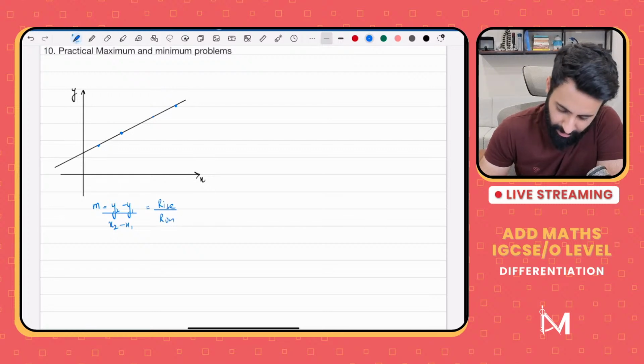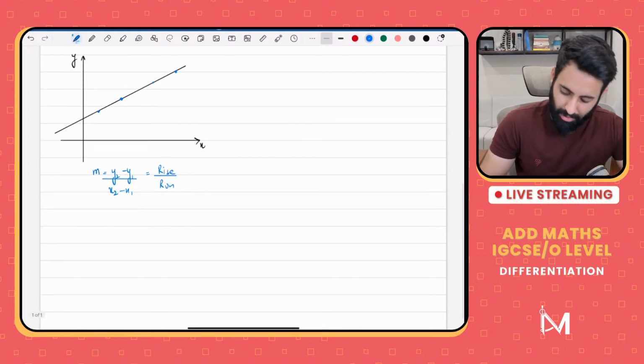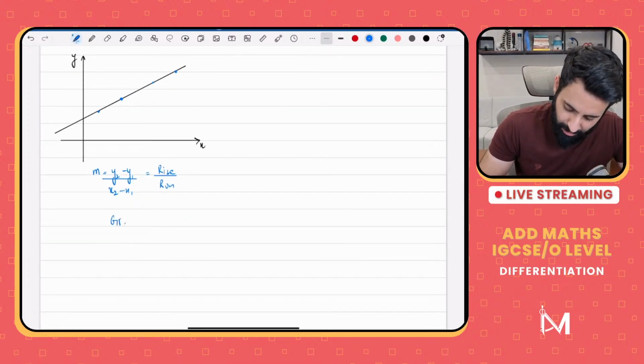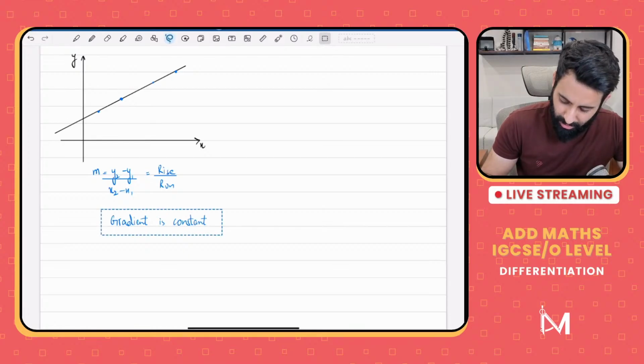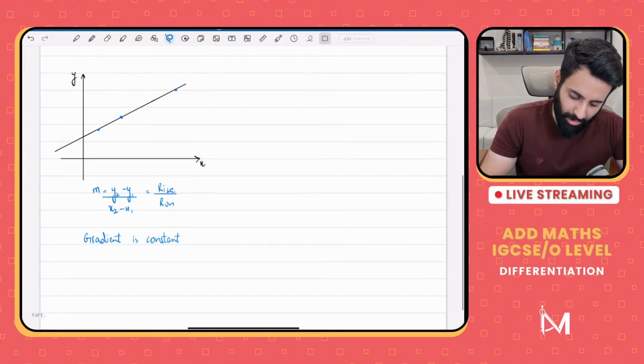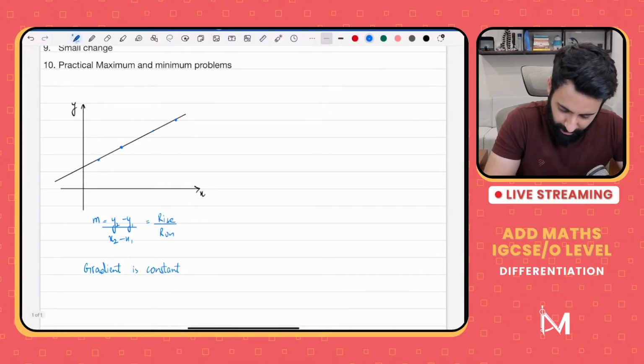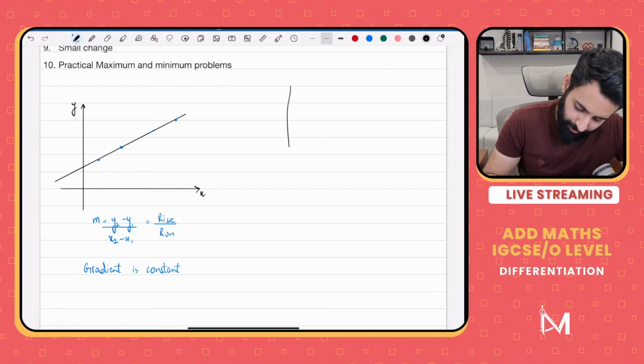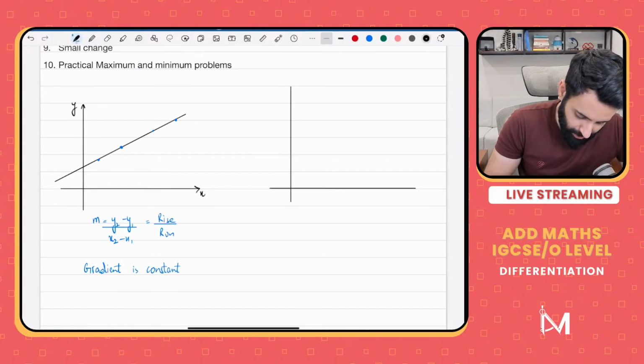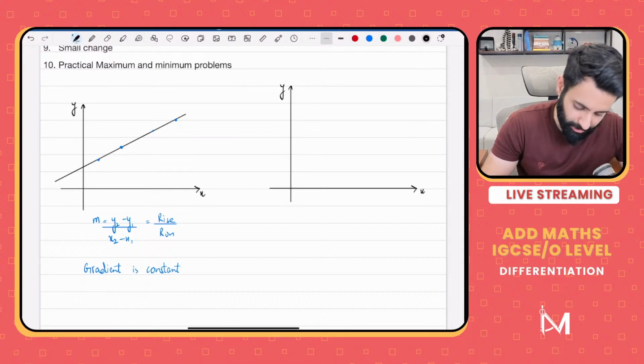Okay, so right now we're learning basically why we differentiate. When it comes to a straight line, the gradient is constant. But when we're talking about a curve, what's the story? With a curve, the gradient keeps on changing, which is why, if you remember, we've recently done graphs of functions or graphical solutions of equations, same thing.